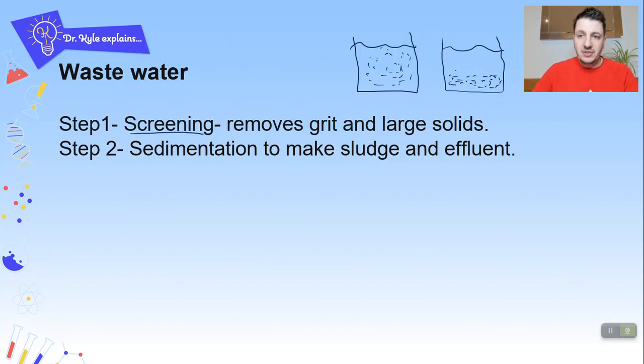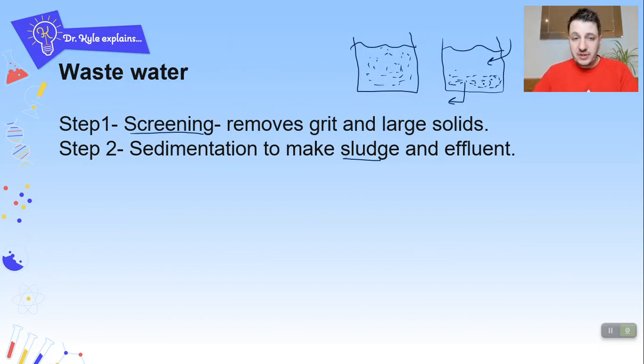This solid is then taken out, and this is your sludge, and your effluent is now this top part of the liquid. Imagine a pint glass with a load of sand and water, mixing it all up, letting the sand fall to the bottom, and then carefully decanting the top part of the water off. So this is the effluent at the top here, and then you've got your sludge at the bottom.